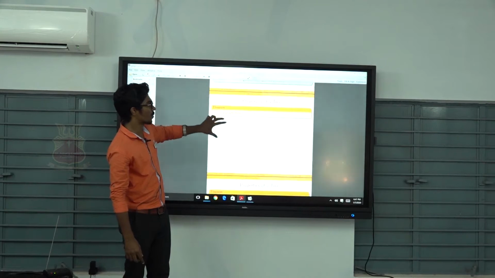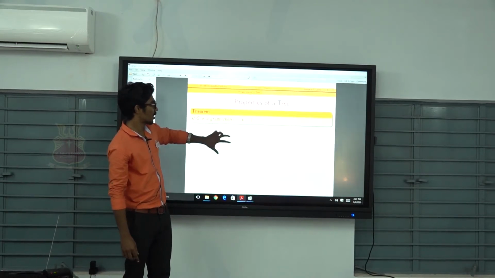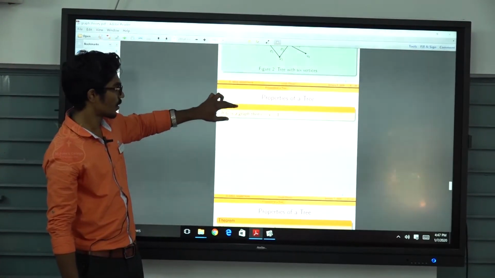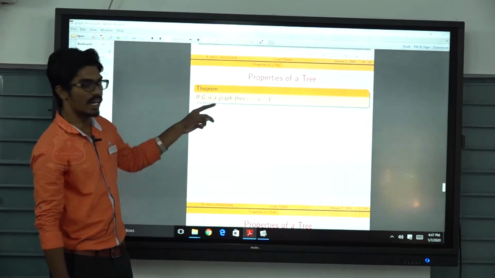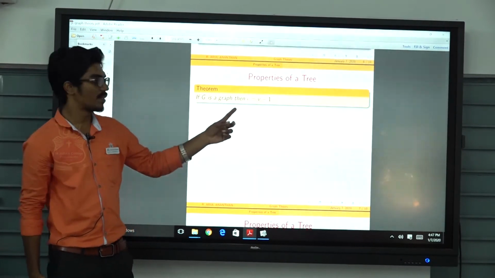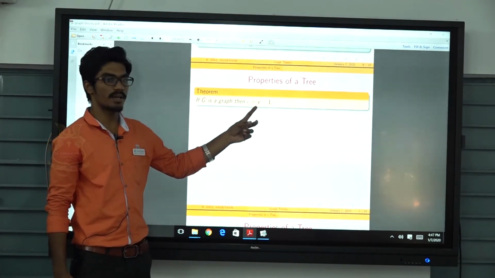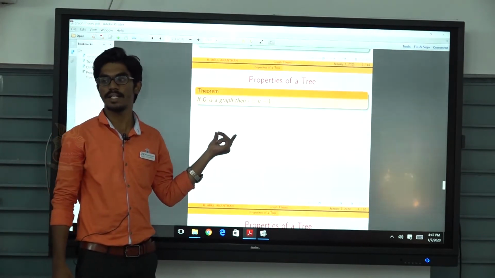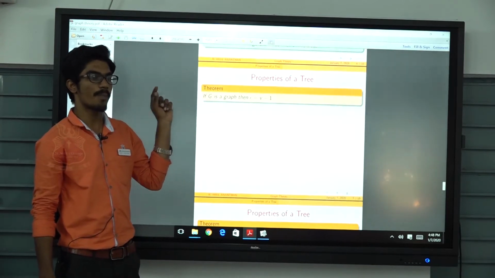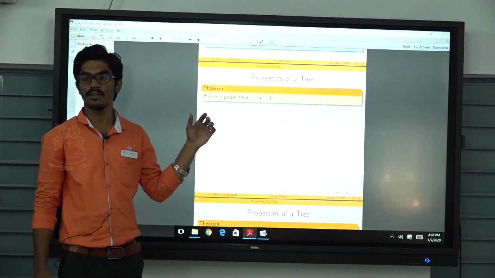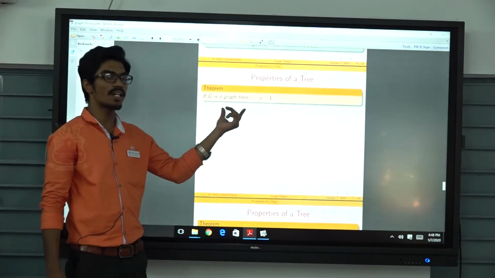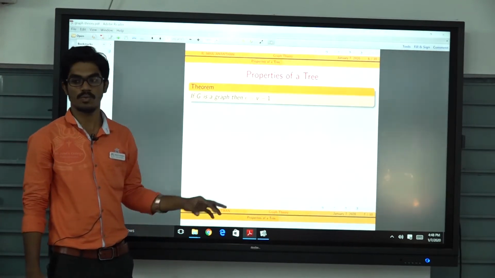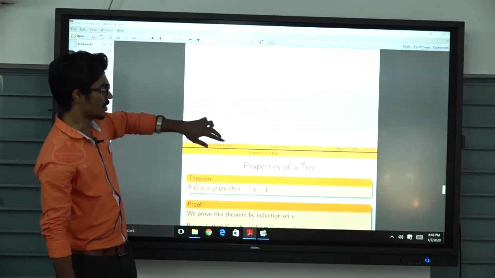Now, we are going to discuss the properties of a tree. Theorem, one important property of a tree: if G is a tree, then epsilon equals V minus 1. Here epsilon is the number of edges and V is the number of vertices. We all know about the induction method, so we prove this theorem by induction. First we prove it for one particular integer, that is 1 or 2. Then we assume the result is true for k. Then we prove the result is true for k plus 1.